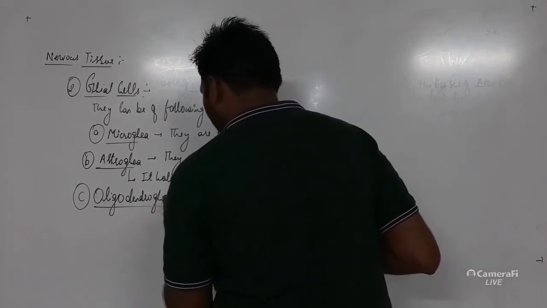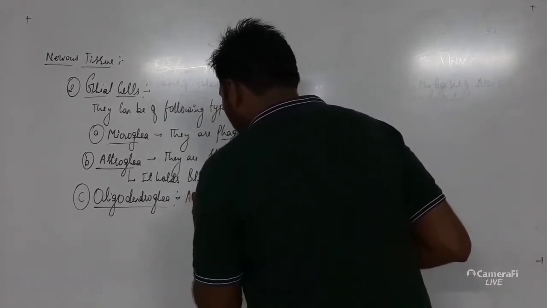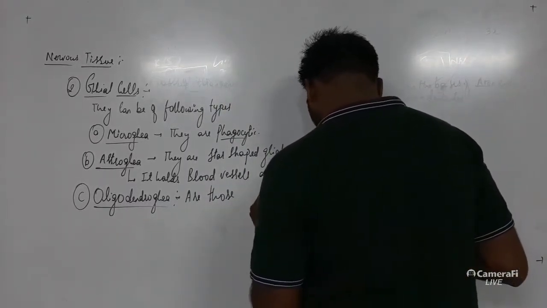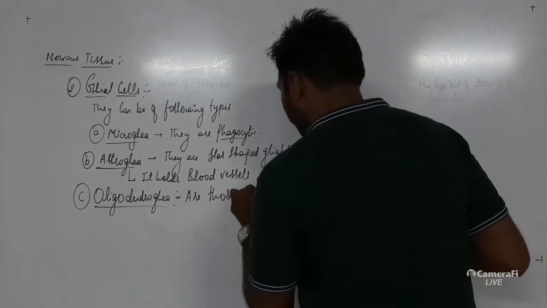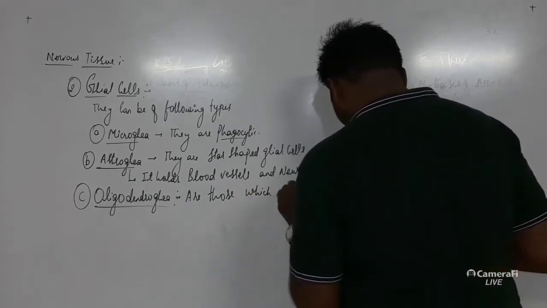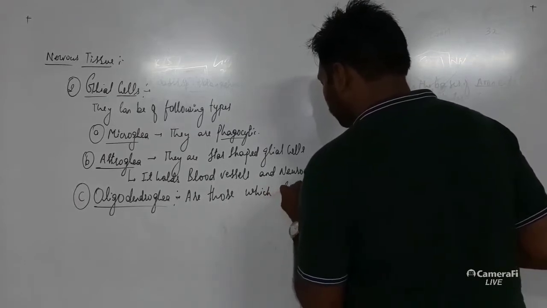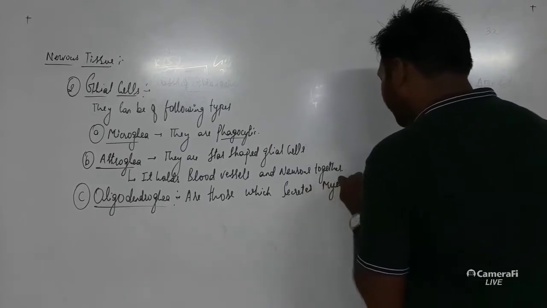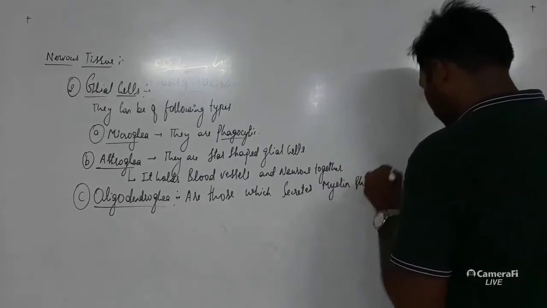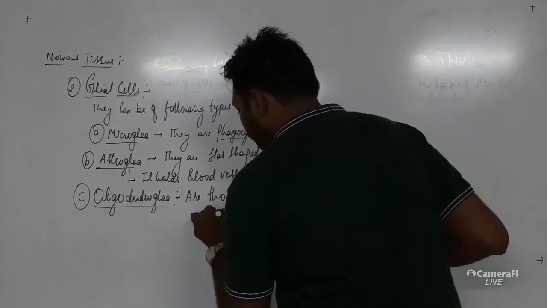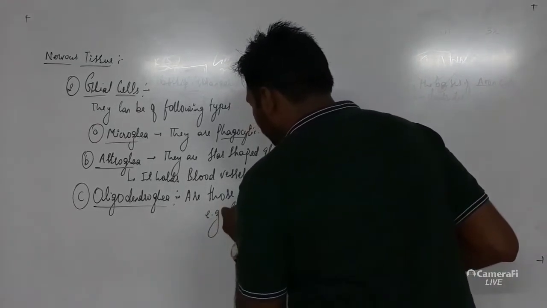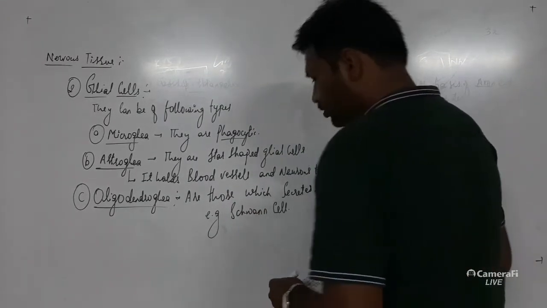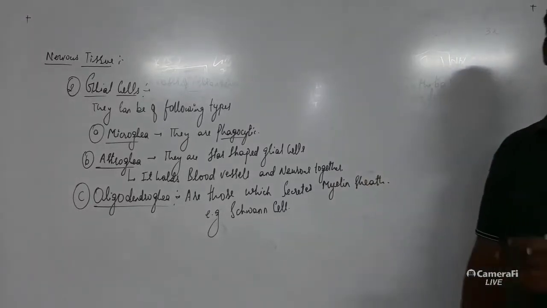Oligodendroglia are those which secrete the myelin sheath. For example, the Schwann cell. Okay, so this is the information about the nervous tissue.